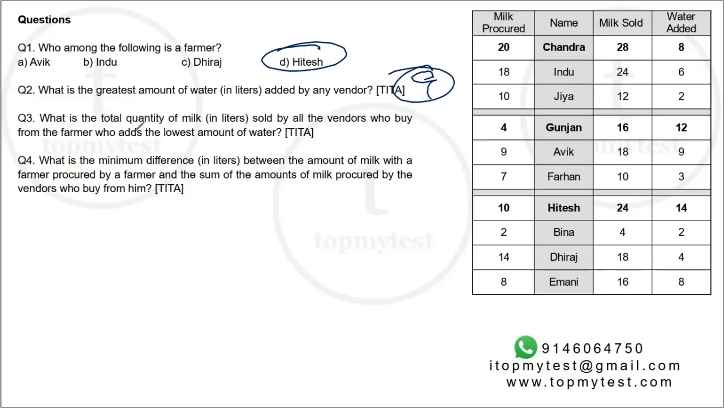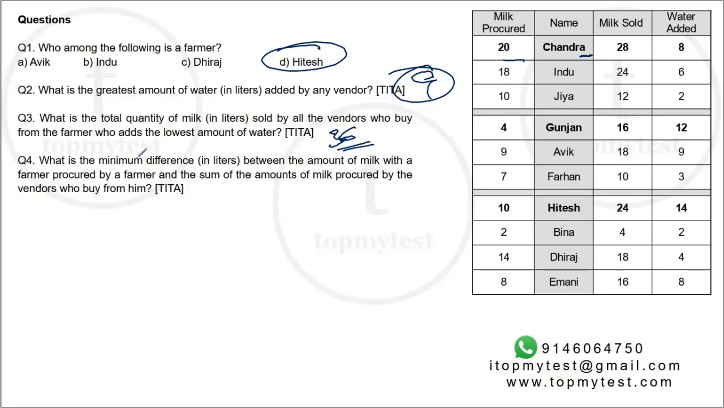Question number 3. What is the total quantity of milk in liters sold by all the vendors who buy from the farmer who adds the least amount of water? Who adds the least amount of water? Chandra adds the least amount of water. The question is, what is the total quantity of milk sold by the vendors who buy from the farmer? Their milk sold is 24 plus 12, 36.